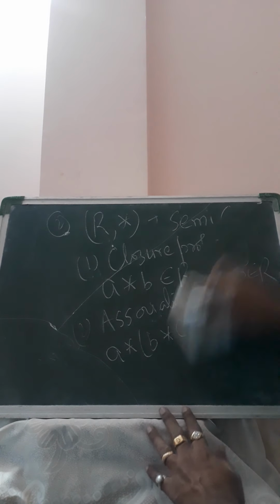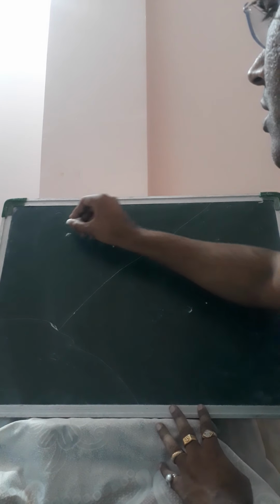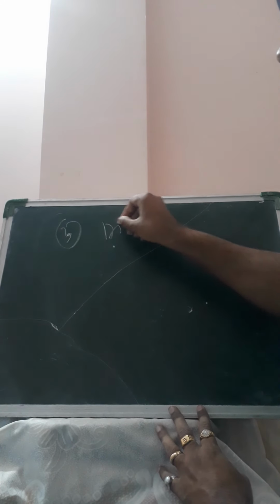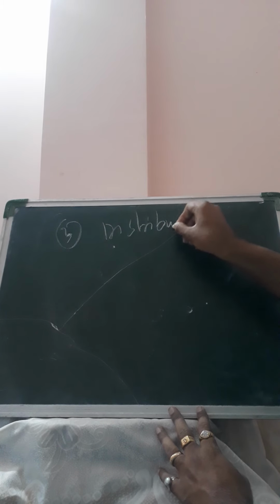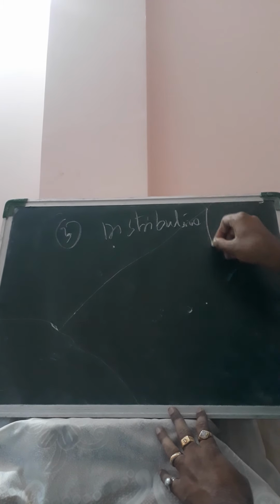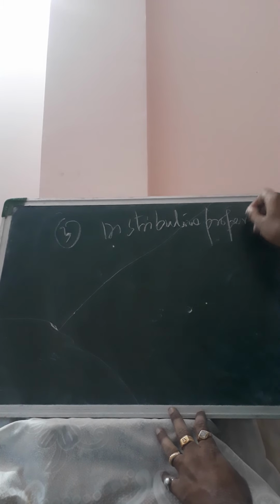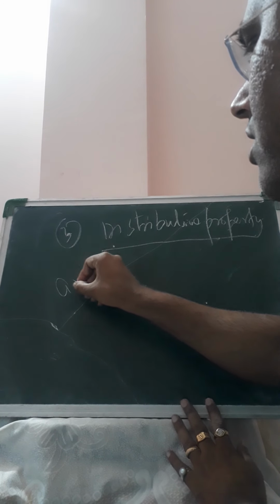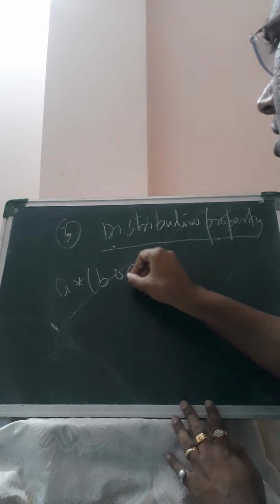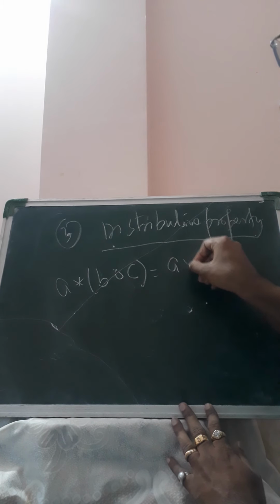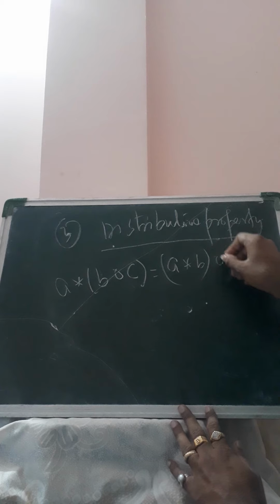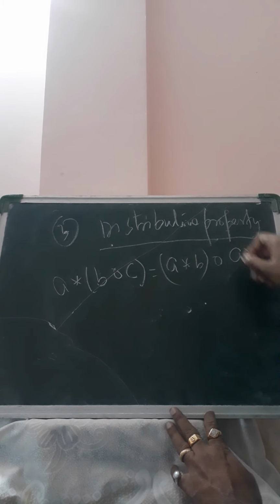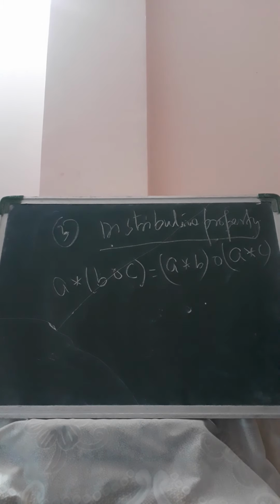And third, R must satisfy the distributive property. So what are these distributive properties? That is, a * (b ∘ c) should be equal to (a * b) ∘ (a * c). This is the left distributive property.